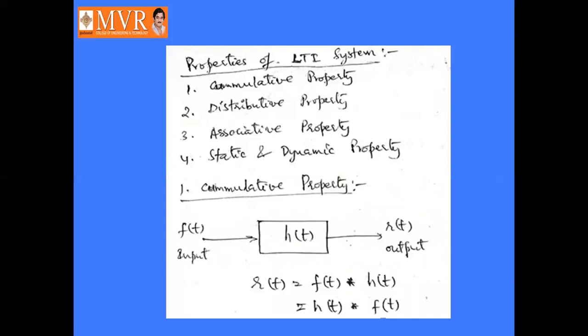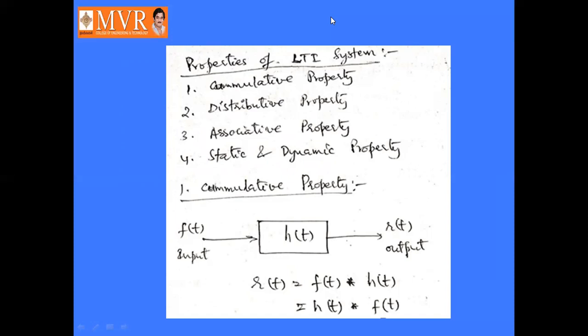Coming to the properties of LTI systems. Here we have four properties of LTI systems. What are those four properties? Those are commutative property, distributive property, associative property, and static and dynamic property.